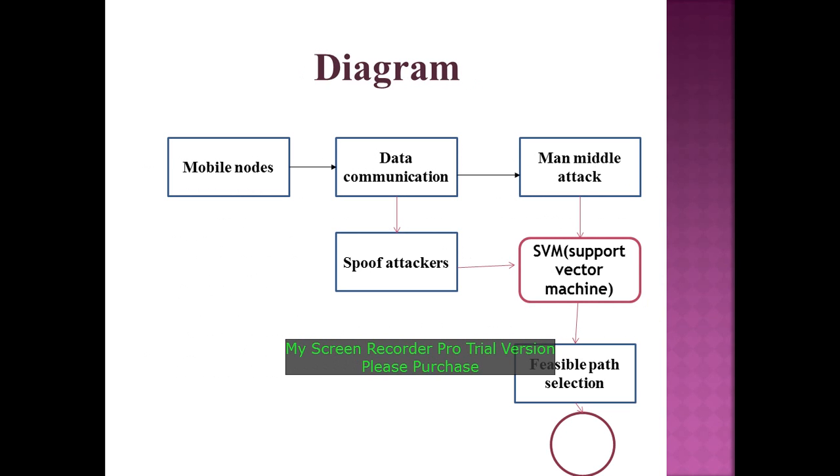And this is my structured diagram for the identification of spoofing attackers. First, let's consider the mobile nodes. Based on the mobile nodes, the data transmission takes place, and during the data transmission there may be a man-in-the-middle attack. A man-in-the-middle attack is where hackers hack a particular data communication, and based on that we provide spoofing attacker detection to determine what the hackers have done.